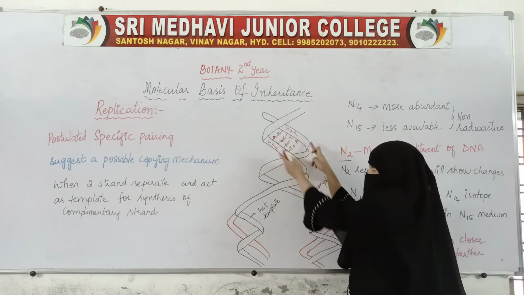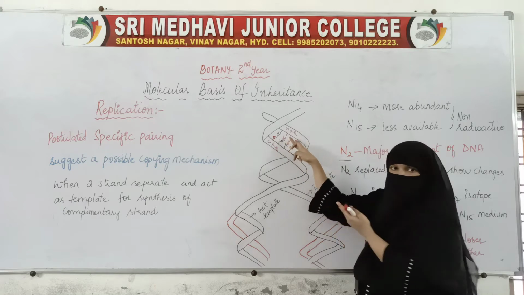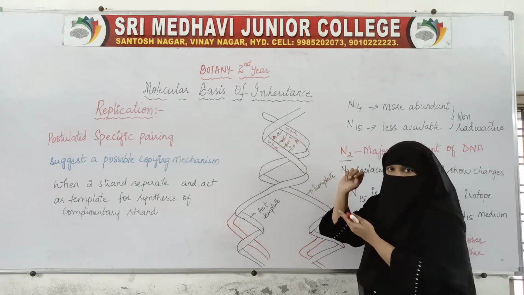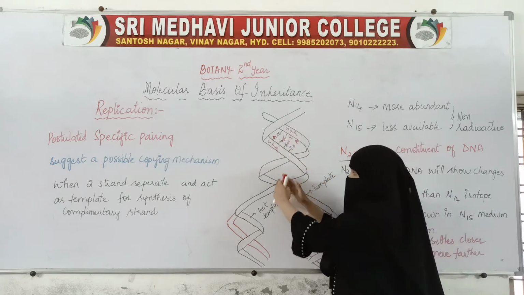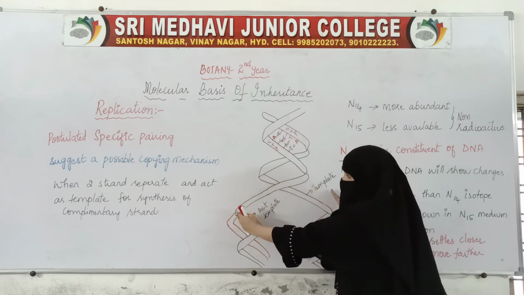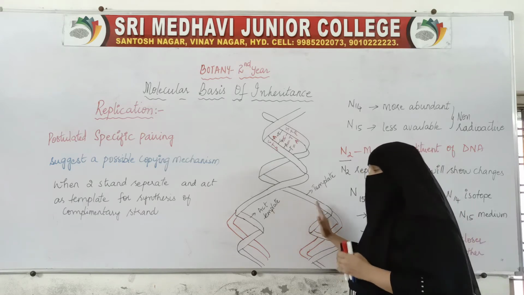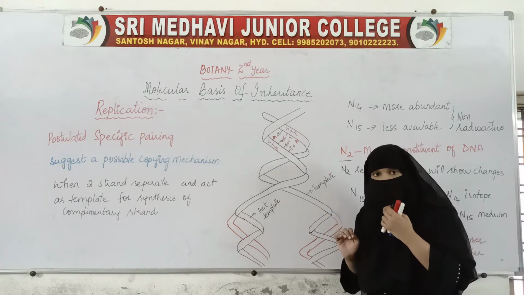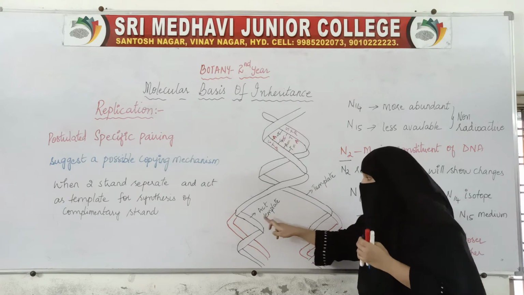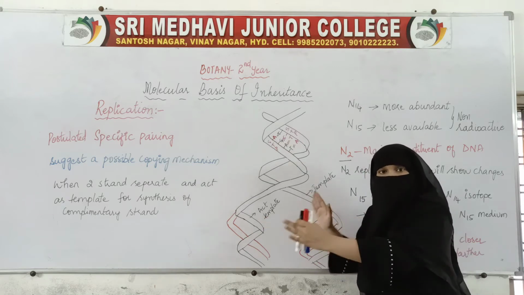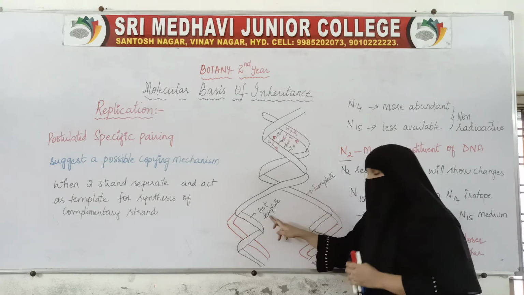They were joined together with the help of these bridges of base pairings, and now they have been separated by heating or by another mechanism. Both the separated strands act as template.